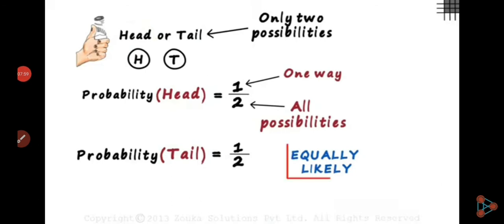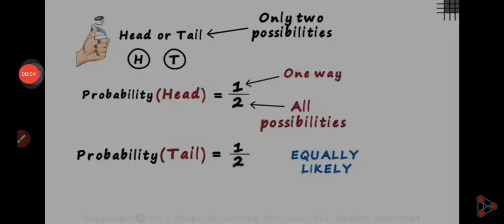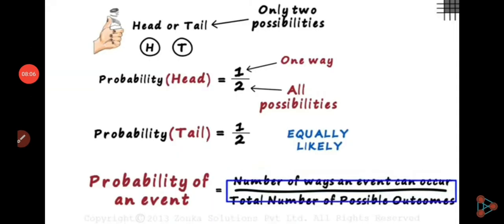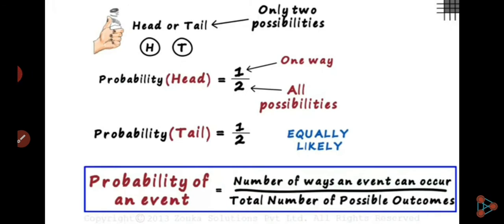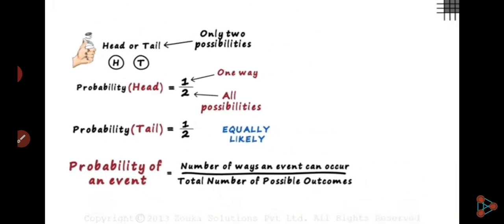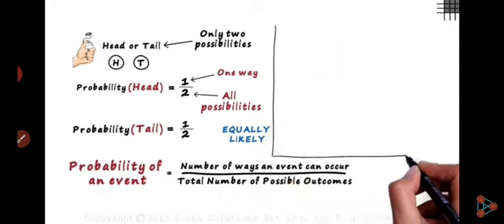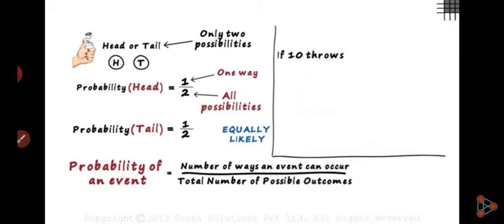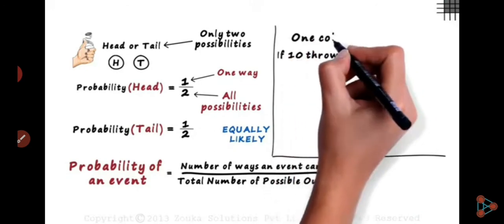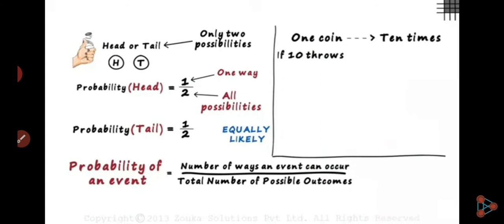So this type of event is called equally likely because both are equally likely. Understand? The probability of an event is the number of ways an event can occur upon the total number of possible outcomes. If we have 10 throws, then we toss 1 coin 10 times.